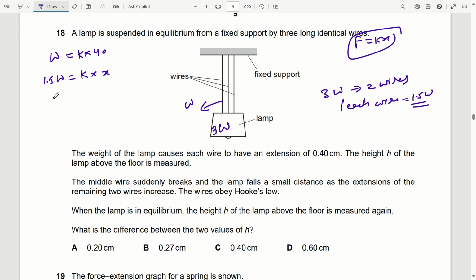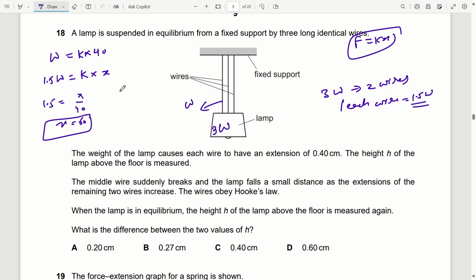So on solving these two equations, we will get 1.5 is equal to x by 40, or x is equal to 60. Means this time the extension is 60.